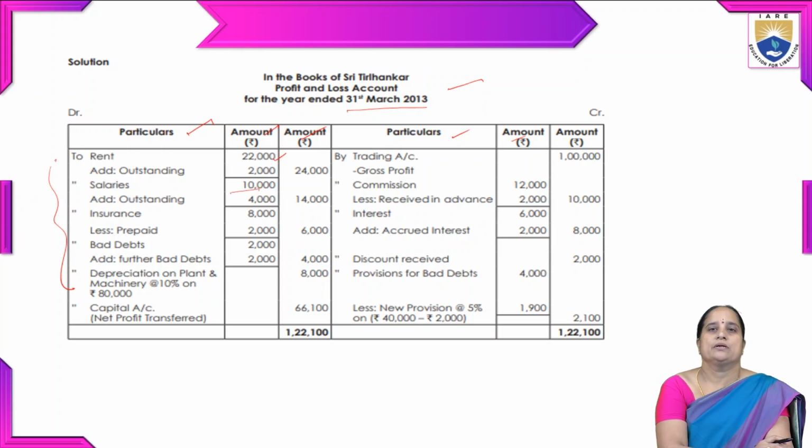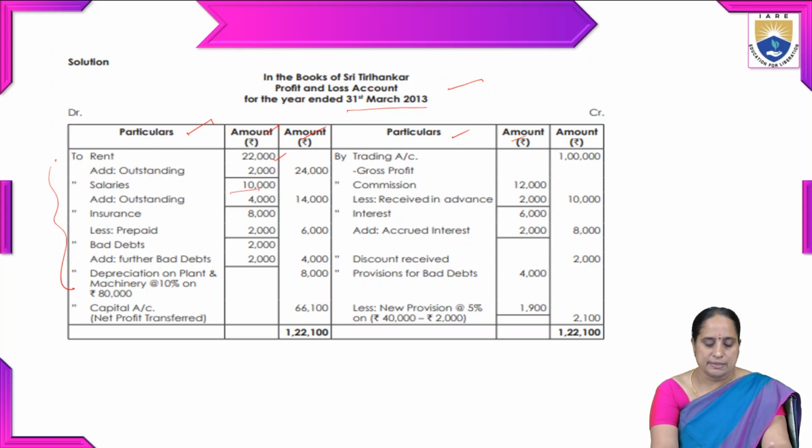Then for salaries it is 10,000. For that, add outstanding insurance, and from that subtract prepaid. For bad debts, we have to add further bad debts, and depreciation on plant and machinery at the rate of 10% on 80,000. Then the capital account: net profit, whatever we have, should be transferred to the balance sheet. So if you add these, 22,000 plus 2,000 is 24,000. Then salaries 10,000 plus outstanding, that is 4,000.